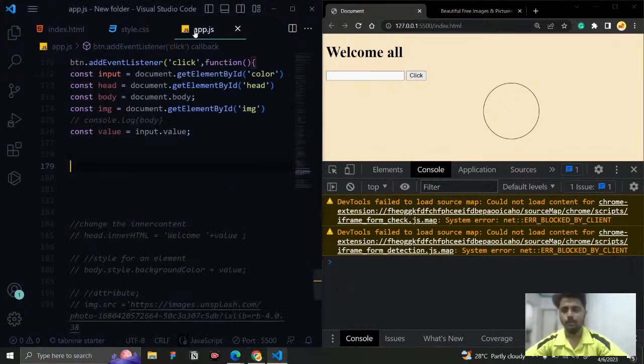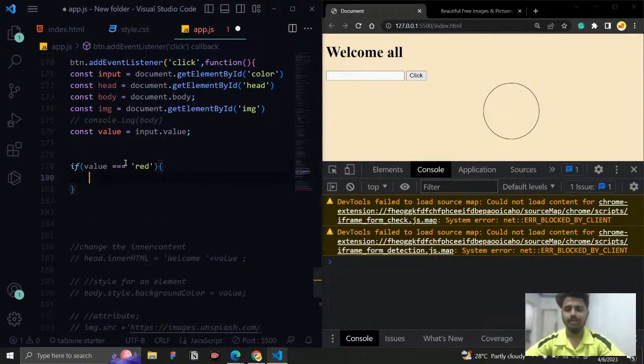This is what I need to do. How can we do it? Let us go here. Right now, this is the value that we are going to get here. Whatever value the user gives, we will get it here. So here I'm going to say if the value is triple equal to red, then what I want to do, first we need to fetch this container. So let me fetch this container.